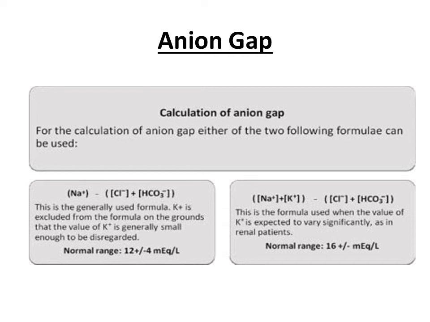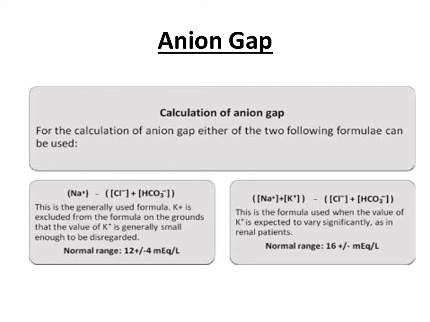So with the help of this slide, I am going to try to explain another concept. Why is anion gap important? Metabolic acidosis is characterized by a decrease in pH of extracellular fluid, and it is characterized by either bicarbonate loss or addition of hydrogen ion to the blood.